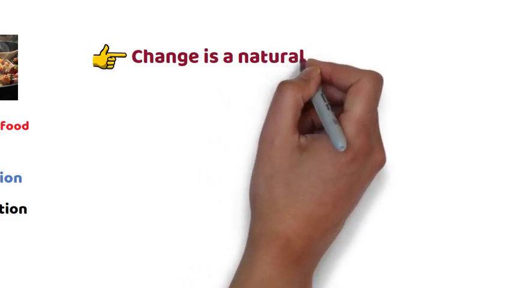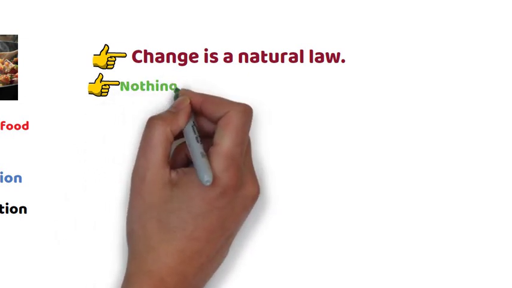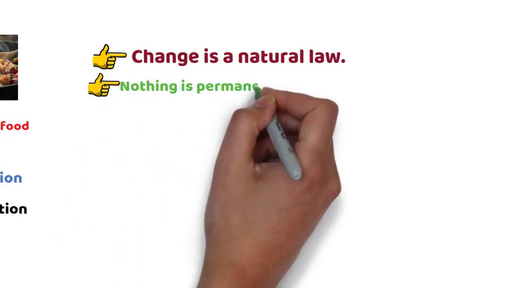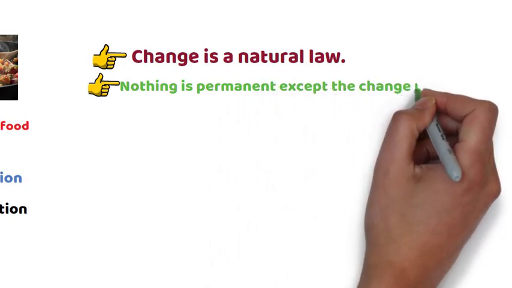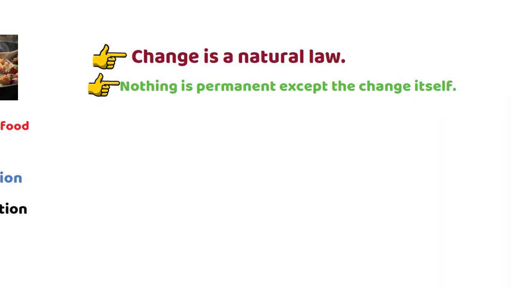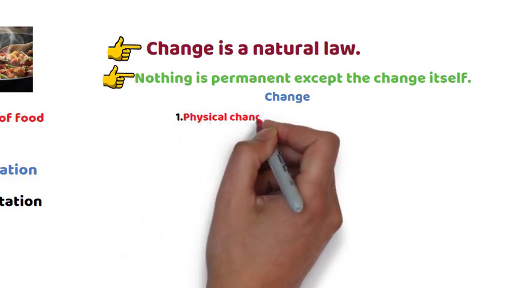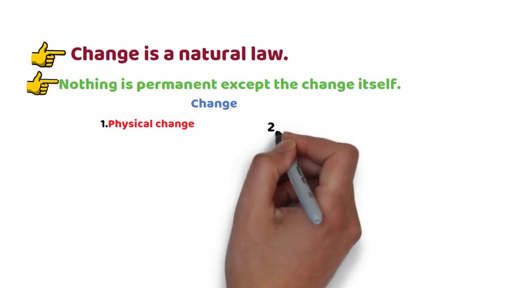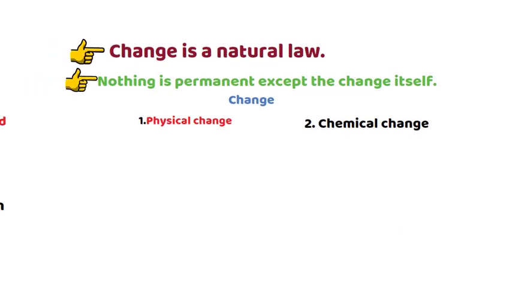Let us define change. Change is a natural law, which means that no one can stop it, no one can avoid it. It exists forever. Nothing is permanent except the change itself. Now we have two types of change. The first one is physical change and the second one is chemical change. Now let us discuss what is physical change.